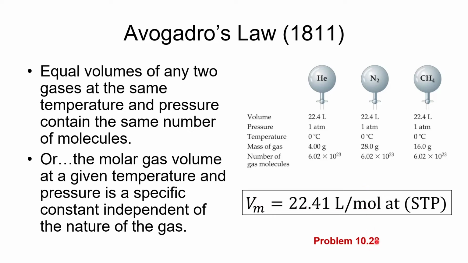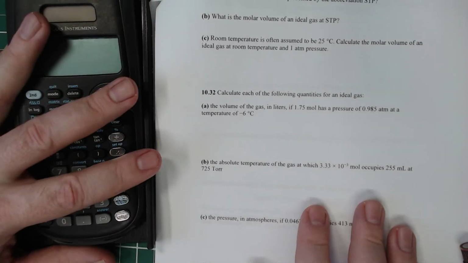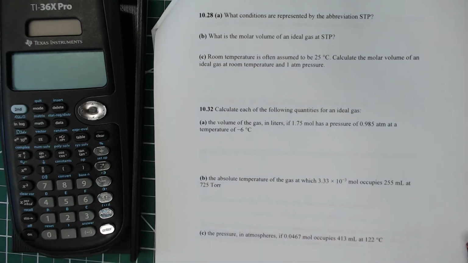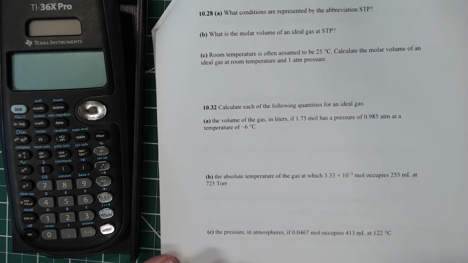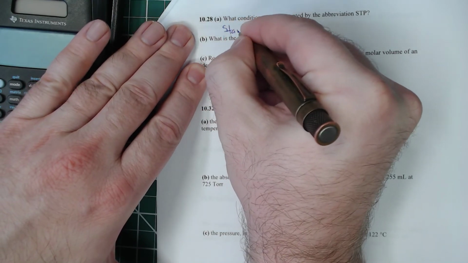All right, let's look at number 28 on the in-class assignment. What are the conditions that are represented by the abbreviation STP? Well, STP means standard temperature and pressure, and I'll write that down.